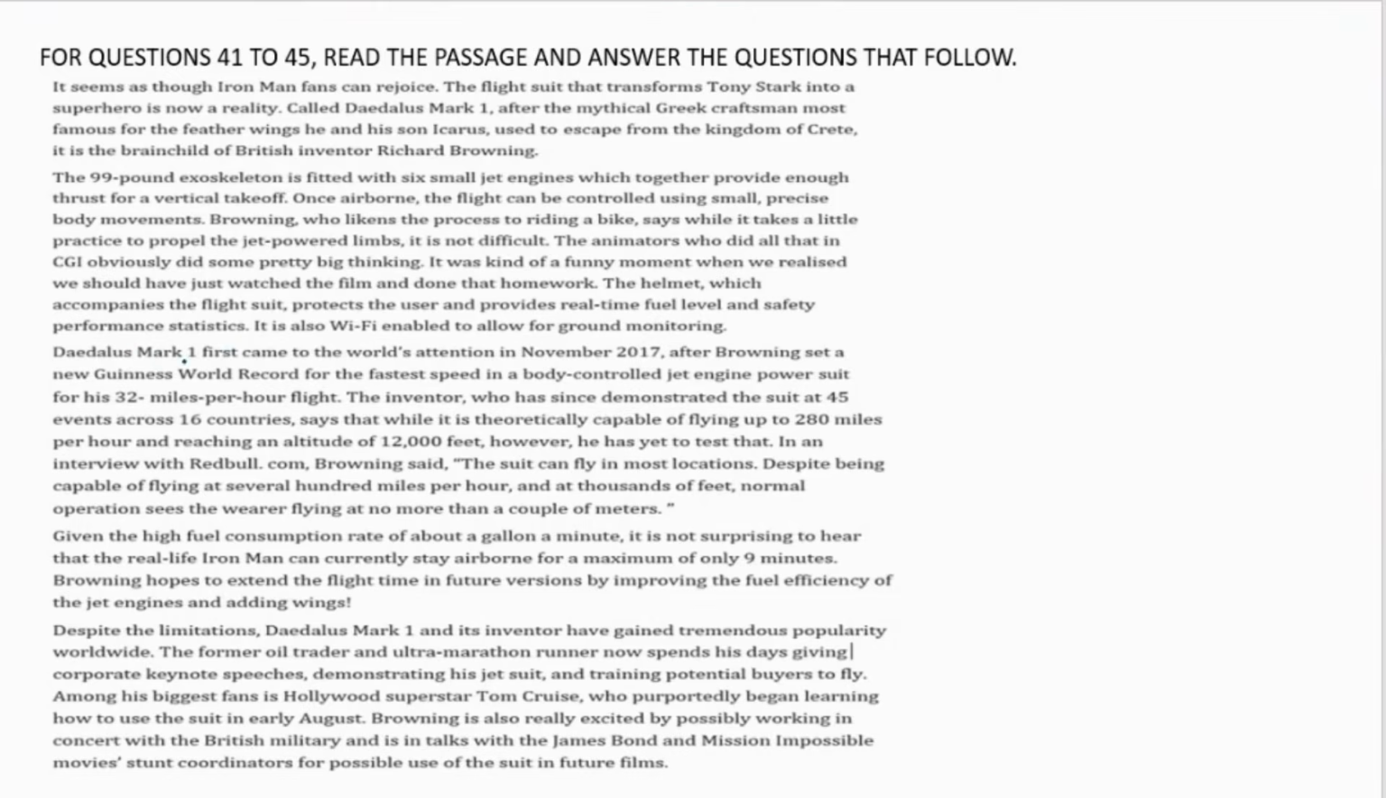Daedalus Mark I first came to the world's attention in November 2017 after Browning set a new Guinness World Record for the fastest speed in a body-controlled jet engine powered suit for his 32 miles per hour flight. The inventor, who has since demonstrated the suit at 45 events across 16 countries, says that while it is theoretically capable of flying up to 280 miles per hour and reaching an altitude of 12,000 feet, he has yet to test that.